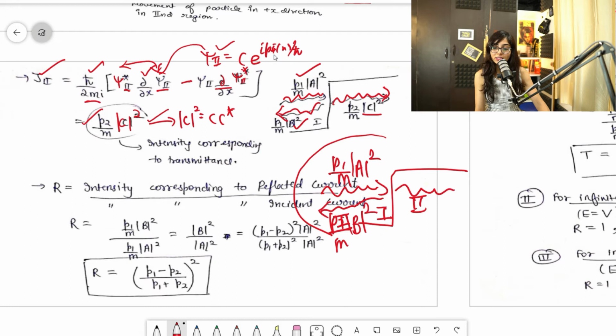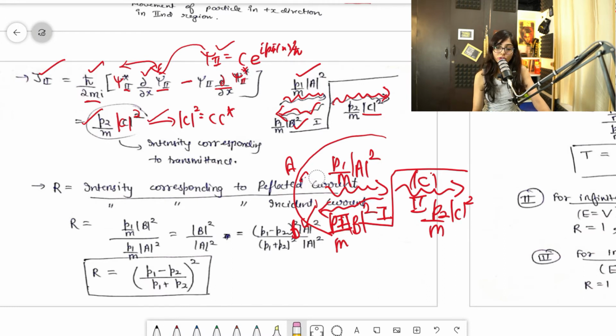For the transmitted current you will always write P2 by m C square, because this transmitted current was C. Remember that it was C. Initially I told you it is A, it is B. This is how the current is represented by these things. I hope this is clear to you.